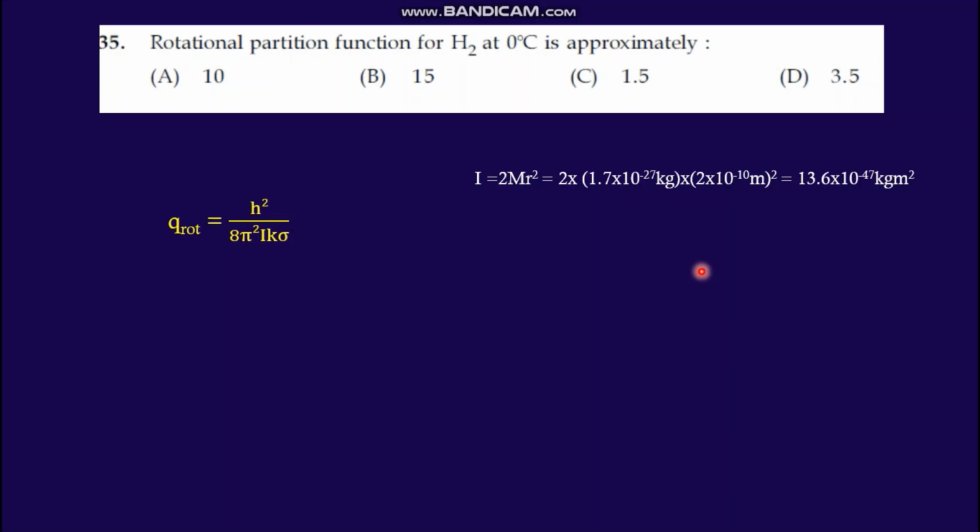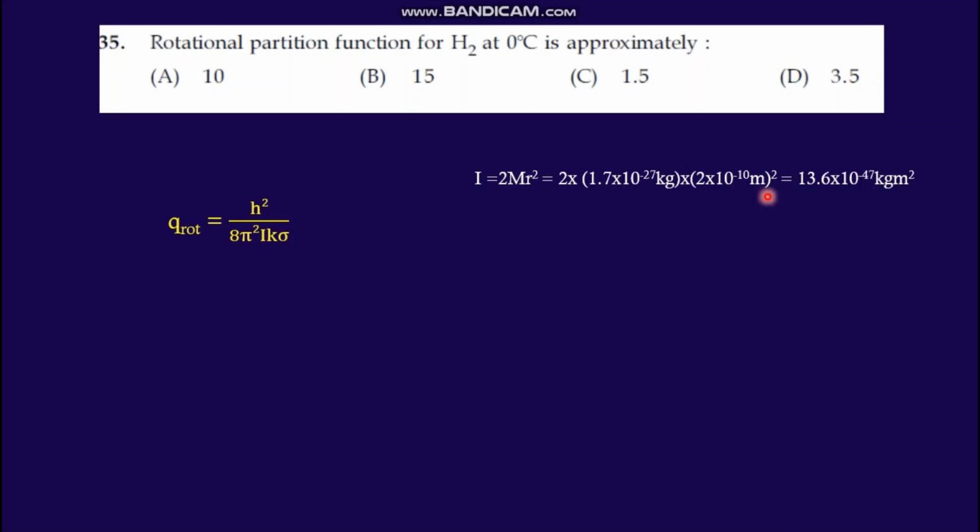So it is easy to calculate the values: carbon dioxide, hydrogen, oxygen, nitrogen, these molecules you have to study. I equal to 2 mR square, and just substitute all the values, you will get 13.6 into 10 raised to minus 48 kilogram meter square. Always write the units so that it is easy to solve the equation.